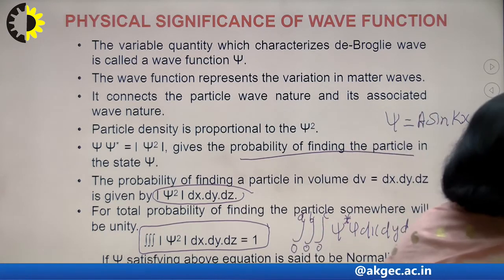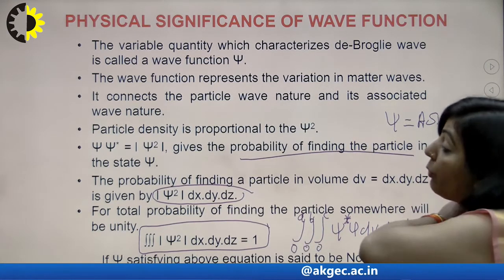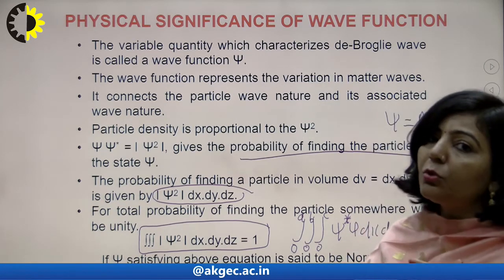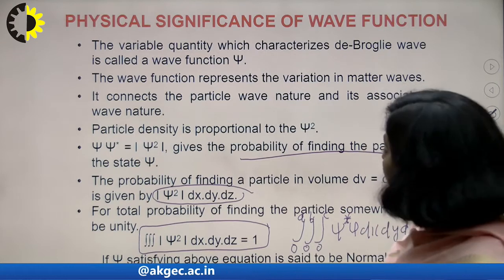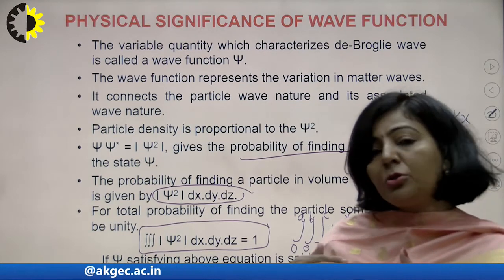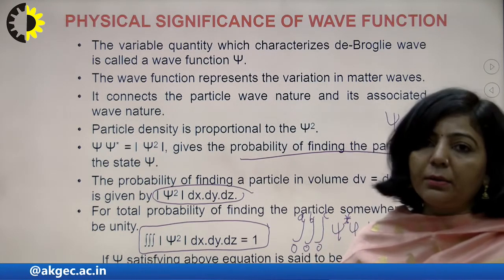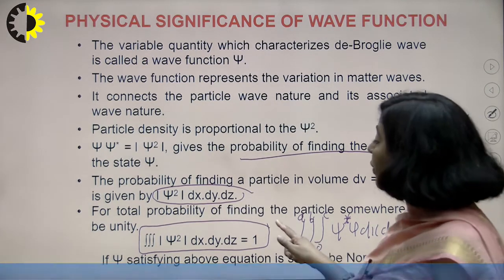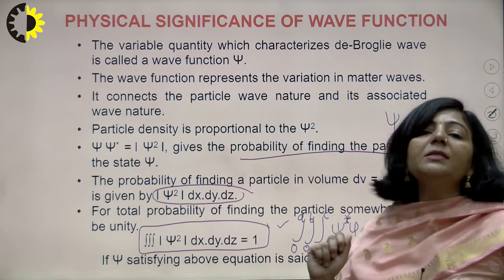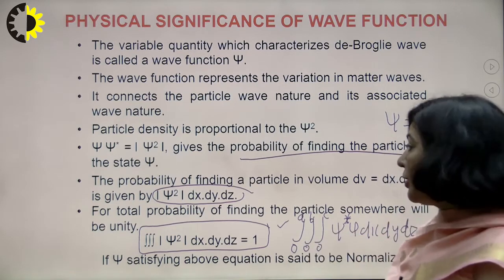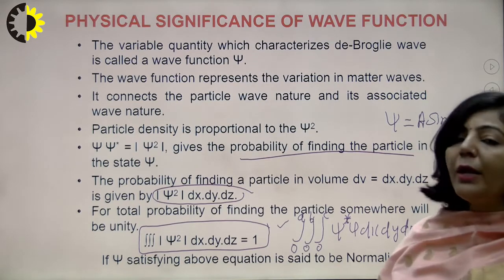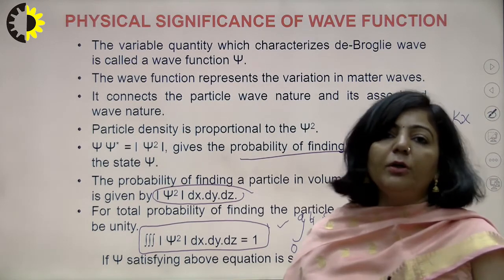And you know that along the x-axis the boundaries are from 0 to A, along the y-axis from 0 to B, and along the z-axis from 0 to C. So within those boundaries you have to integrate. Right? So this particular condition represented over here is known as the normalization condition, and if the wave function satisfies this condition, then the wave function is known as a normalized wave function.